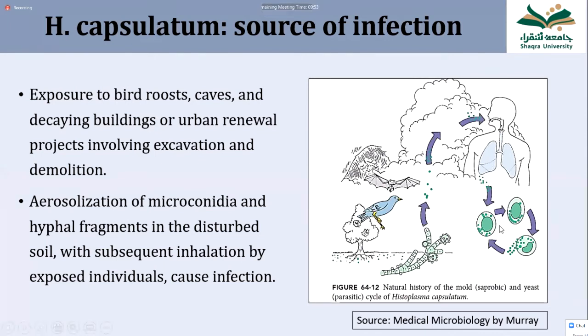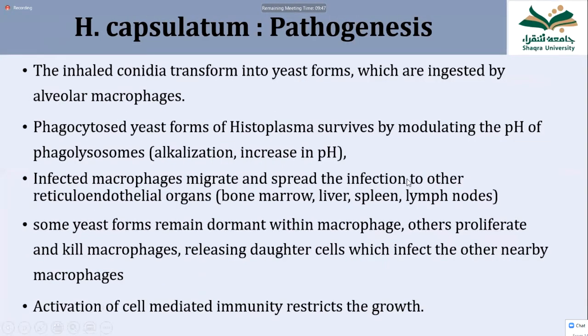macrophages. And they concentrate mostly in the reticuloendothelial system organs. What are the reticuloendothelial system organs? The organs which are rich in macrophages are known as reticuloendothelial organs, and they are bone marrow, liver, spleen, and lymph nodes. So if a person is suffering from Histoplasma capsulatum infection, if we take a sample of any of these, maybe a bone marrow biopsy, liver biopsy or lymph node, we will find a lot of Histoplasma capsulatum yeast cells inside the macrophages.